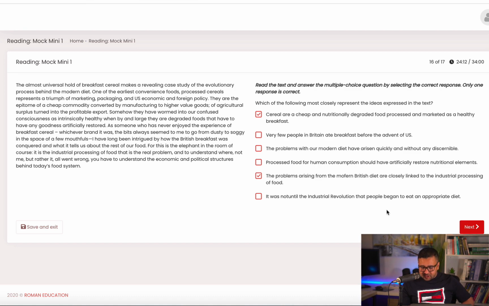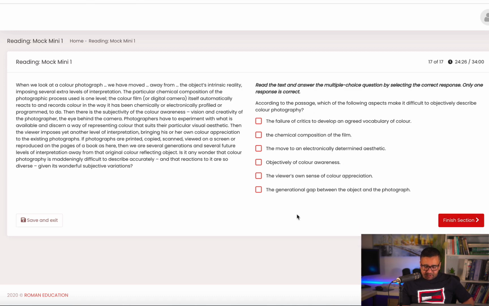But it was not until the Industrial Revolution that people began to eat. No, because we do not know anything about what was the situation before that. So all the other options are impossible here, but we will not have that much time in the exam to eliminate them. Let's go to the last one now.